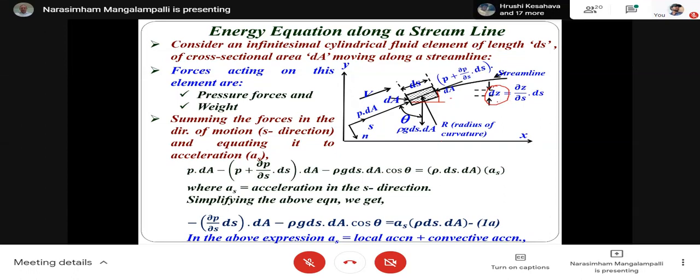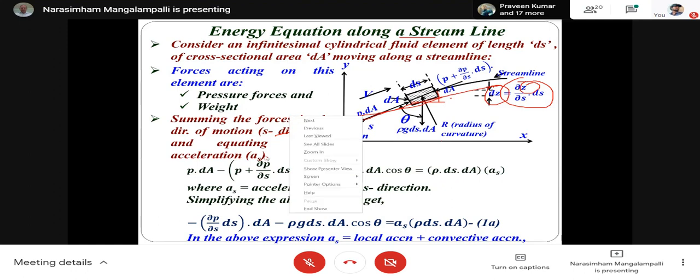This dz can be written as dou z by dou s into ds. Dou z by dou s is what? It is the rate at which the elevation of the points on the streamline is changing. This is your streamline. So how is z changing?